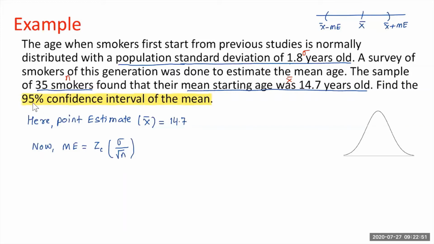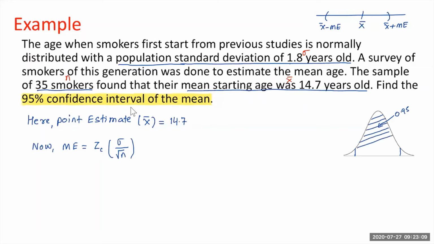When I say 95% confidence interval, the meaning of that is in your normal distribution, the area in the middle is 0.95. This area is 95%.